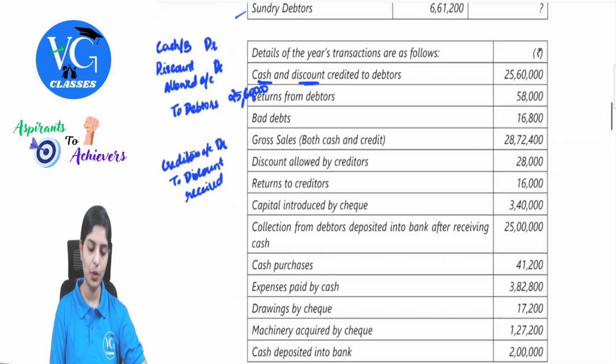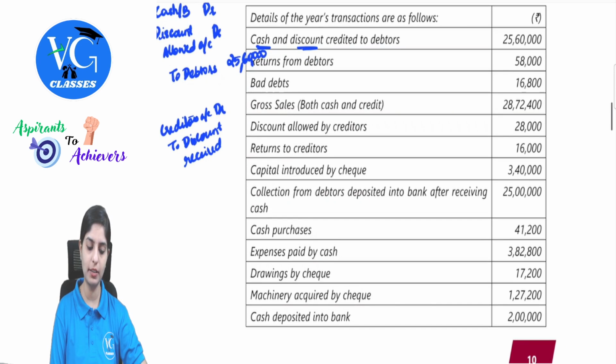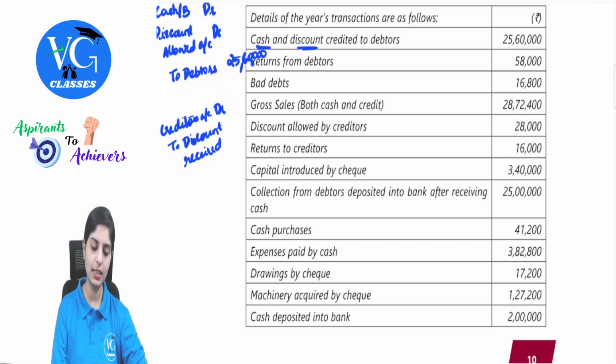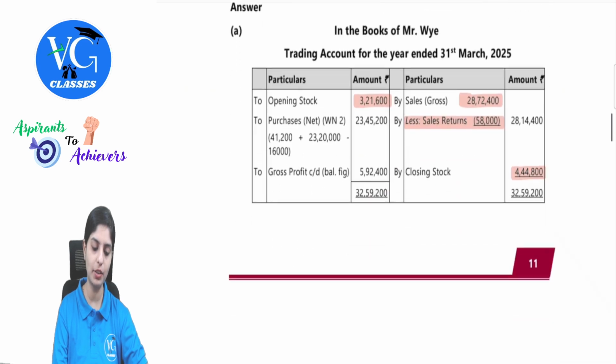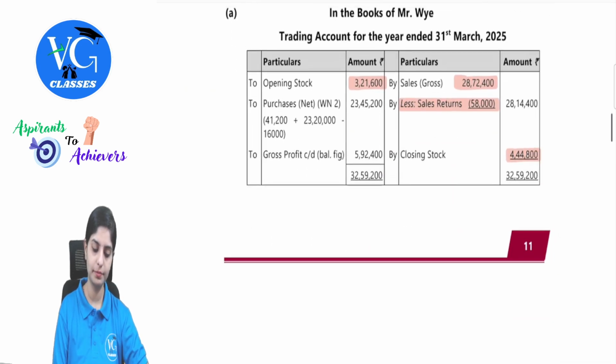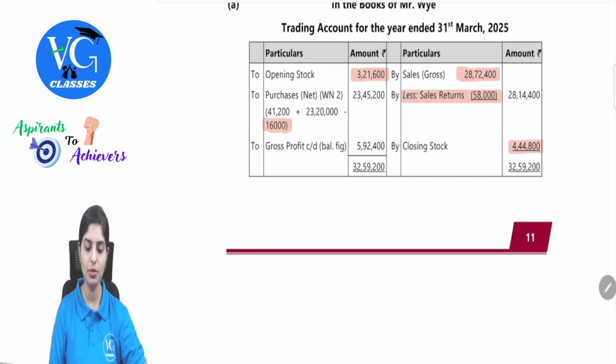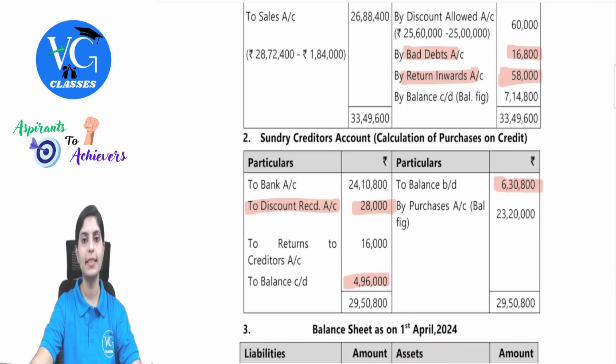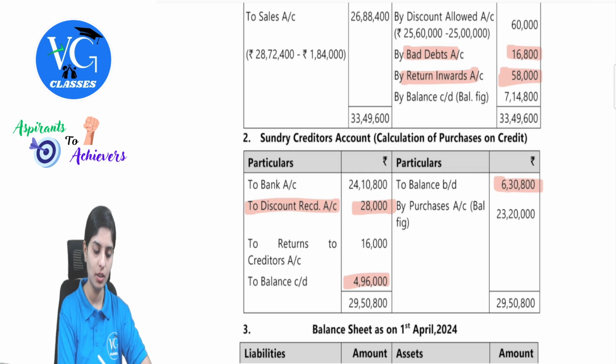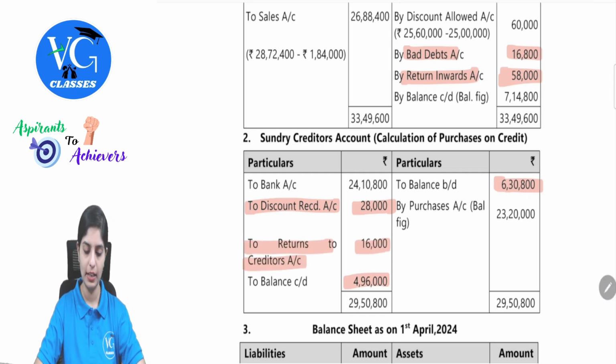Next, we have returns to creditors. That means you're making a purchase return. What will be the entry? Creditors account debit to purchase returns. 16,000. First, this will be reflected in your trading account. Here they have taken 16. Let me explain how the other values are given in a while. Yes, there was a purchase return. So what will be the journal entry? Creditors account debit to purchase returns or returns to creditors. So that was 16,000 that has been entered here.